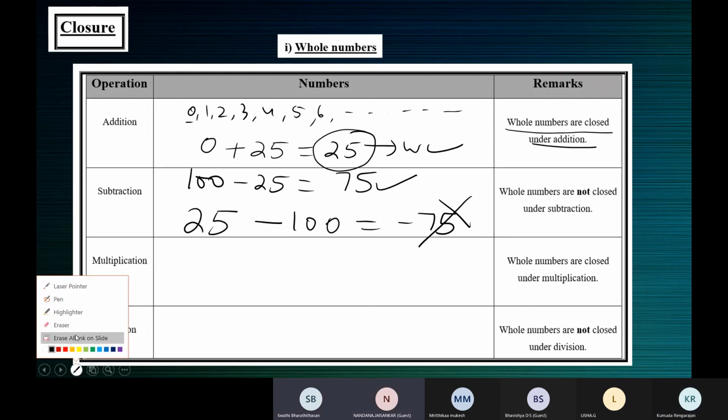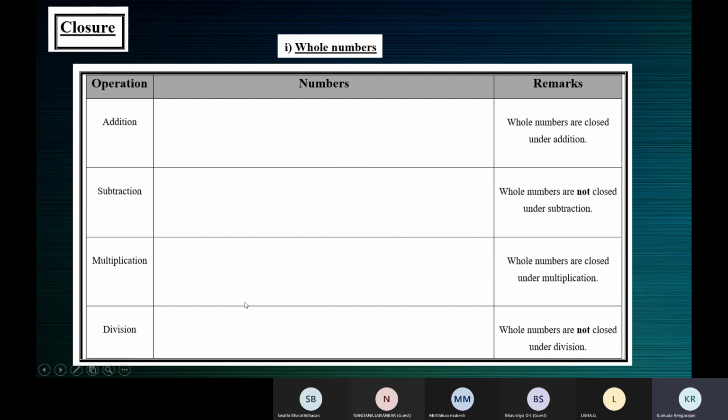Yes, ma'am. Yeah, children. So multiplication: when you take any two whole numbers, let's always write the list like this so that you don't get confused. This is the list. It's endless. So when you take any two whole numbers, suppose I take 0 and 5, the product is always a whole number. 0 into 5.